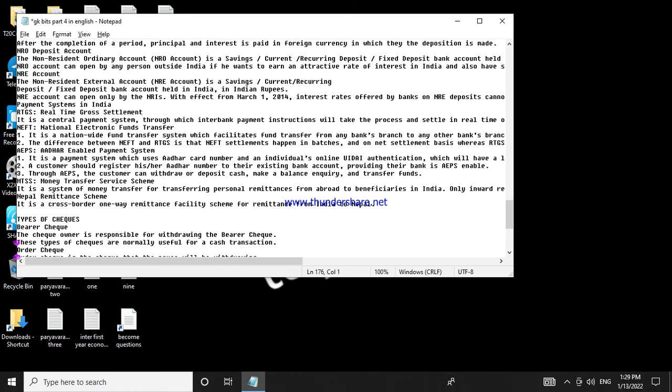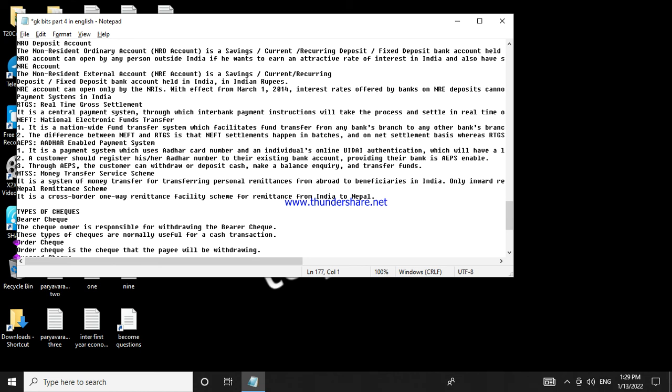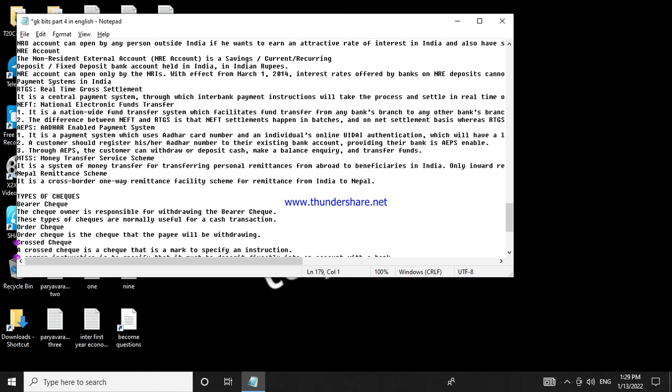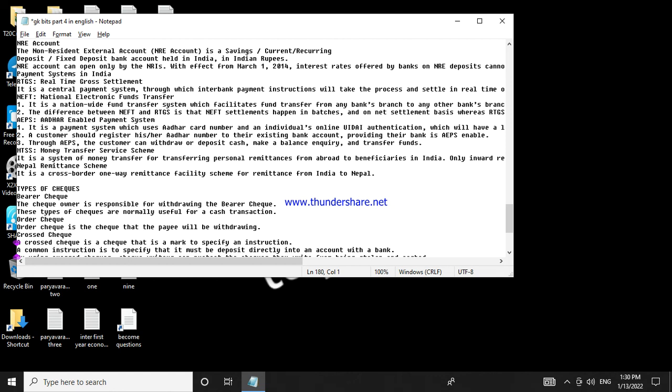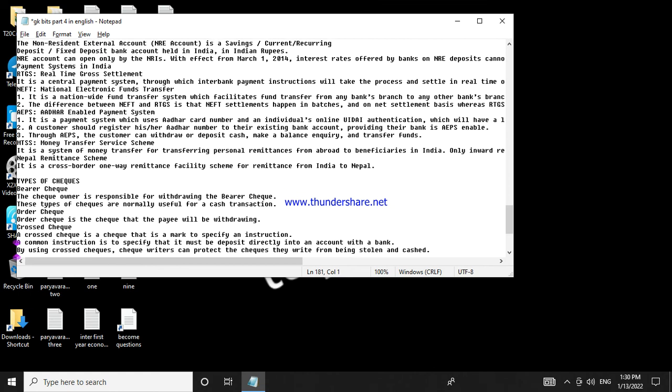Order check. An order check is a check that the payee will be withdrawing. Cross check. A cross check is a check that is marked to specify an instruction. A common instruction is to specify that it must be deposited directly into an account with a bank. By using cross checks, check writers can protect the checks they write from being stolen and cashed.